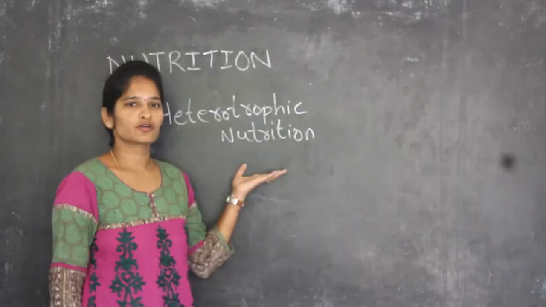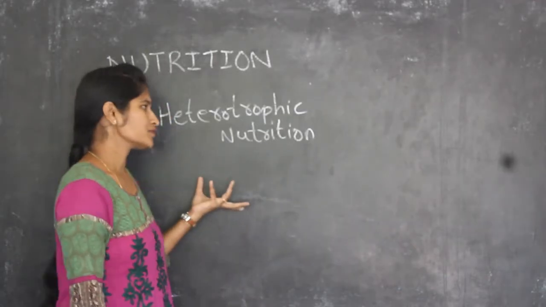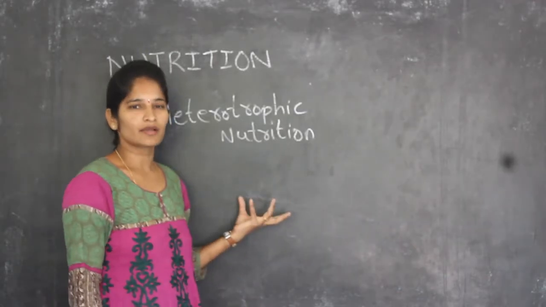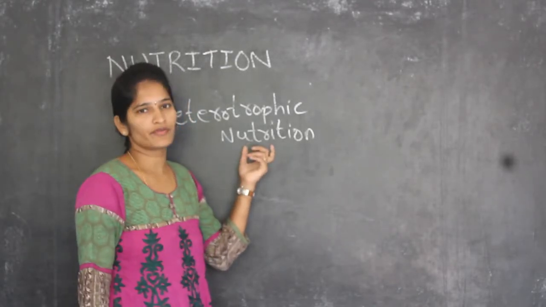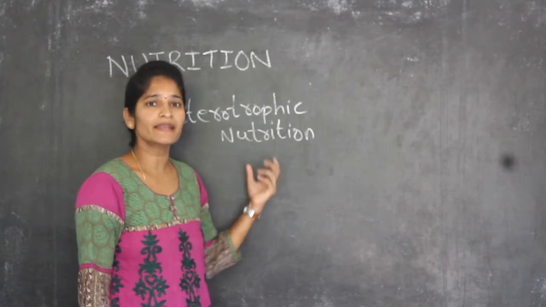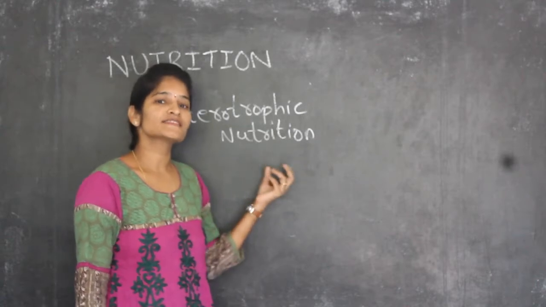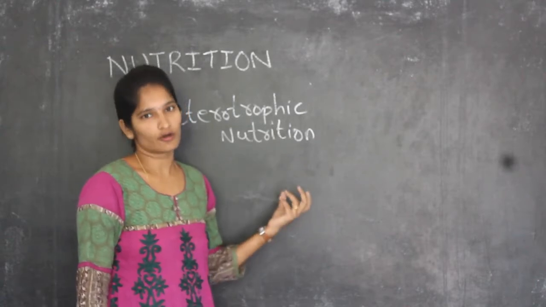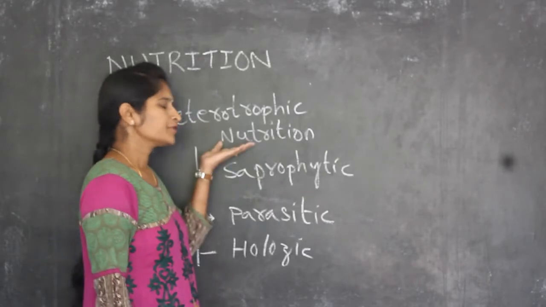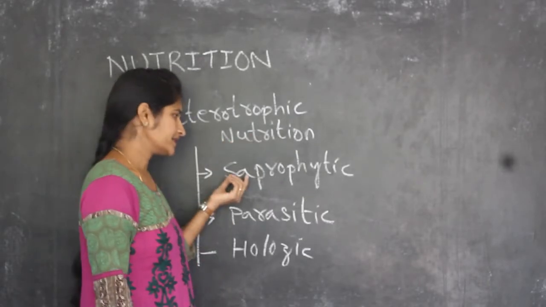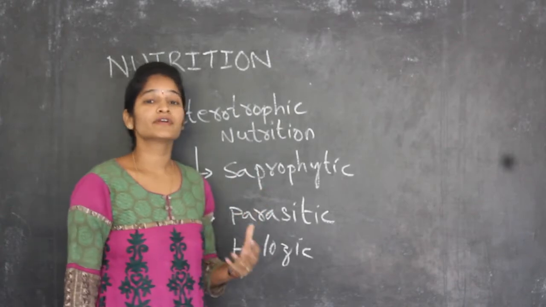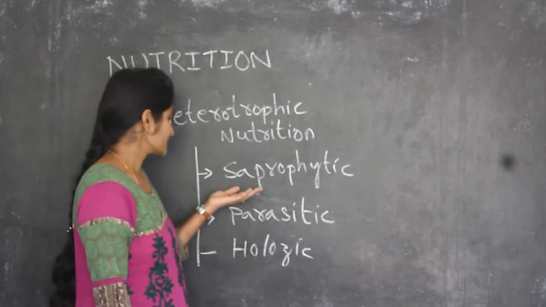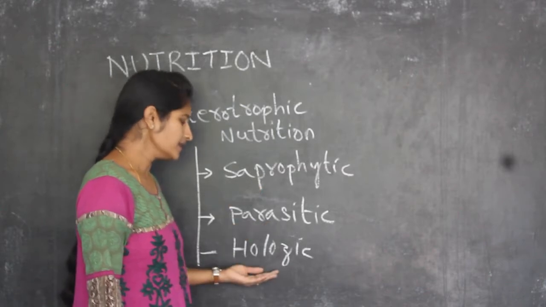Is it clear? Heterotrophic nutrition. So what is heterotrophic nutrition? The organisms which involve heterotrophic nutrition do not prepare their own food, but they consume the food prepared by autotrophs. Heterotrophic nutrition is again divided into three forms, based on the food we consume. Is it clear? So it is saprophytic, parasitic and holozoic.